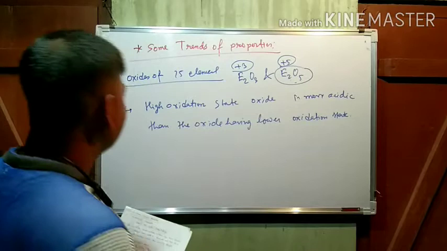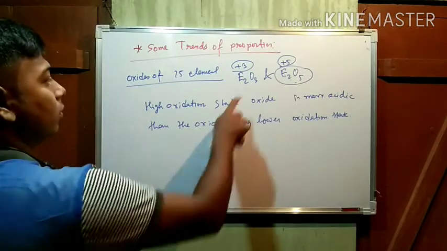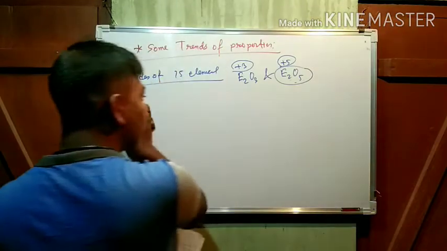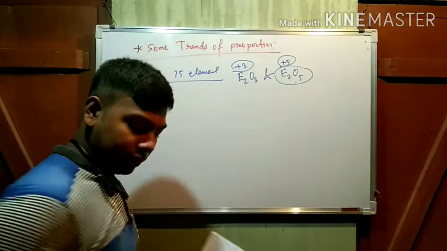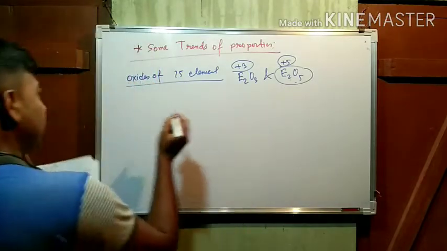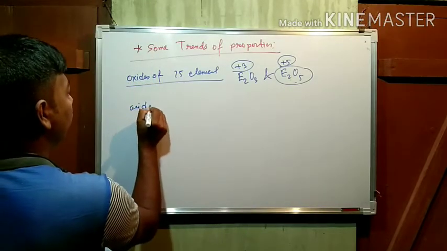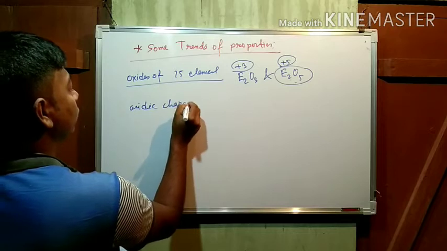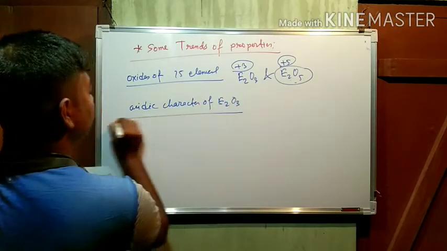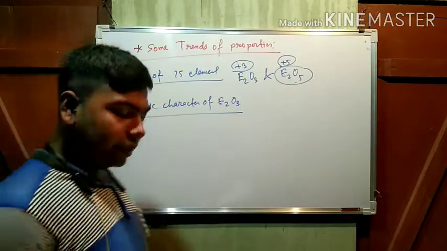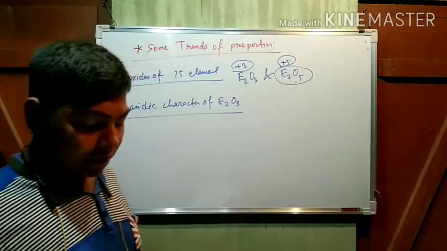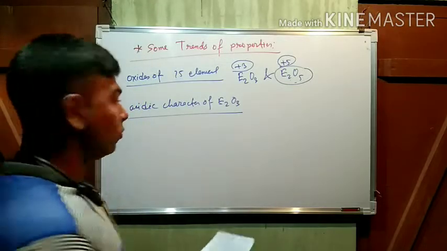Now come to this one. That means E2O3. E2O3 is the most common oxide of group 15 elements. Now, acidic character of E2O3. Acidic character of these oxides, that means E2O3, decreases down the group.